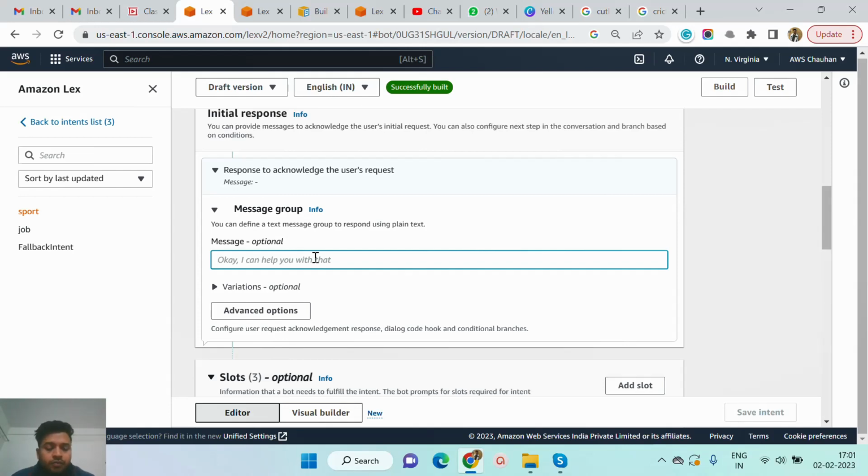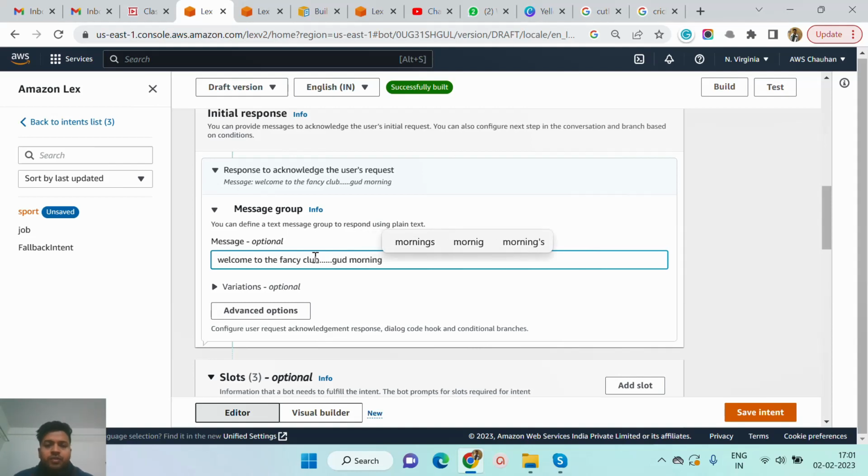Suppose I provide: welcome to the fancy club, good morning. You can provide anything suitable as per your requirement, with some dots, and you can also add emojis. Okay, I don't need them. Then I click on the save intent button.